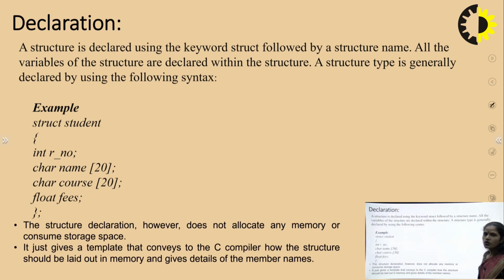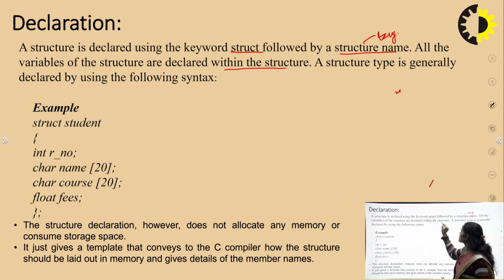Next we will talk about how to declare a structure. First we will give the syntax. The first mandatory thing is the keyword, and this keyword is struct. A structure is declared using the keyword struct followed by the structure name, and this name is also called a tag, as we saw in the previous explanation. All the variables of the structure are declared within the structure definition, enclosed in curly braces.